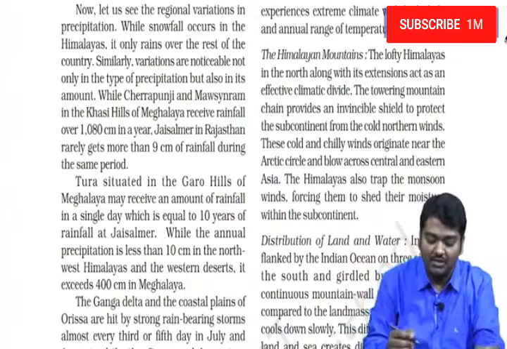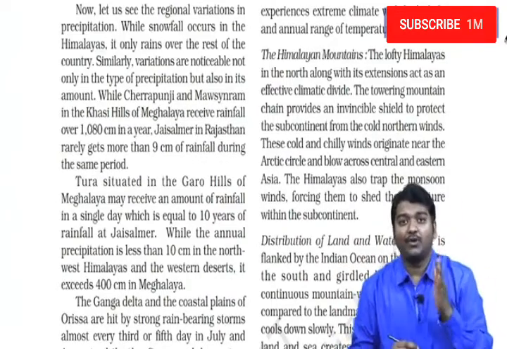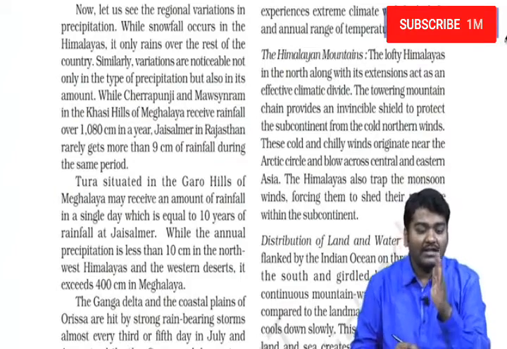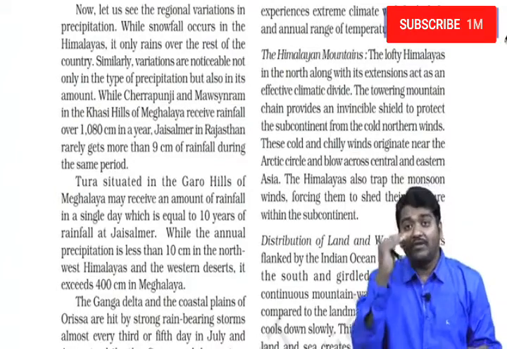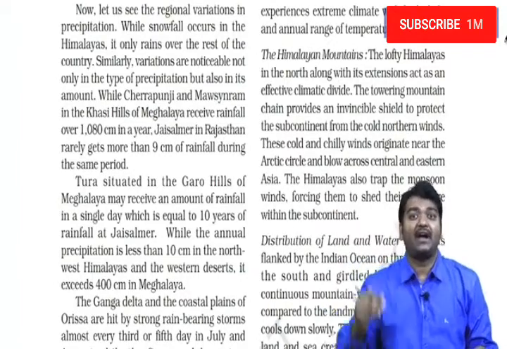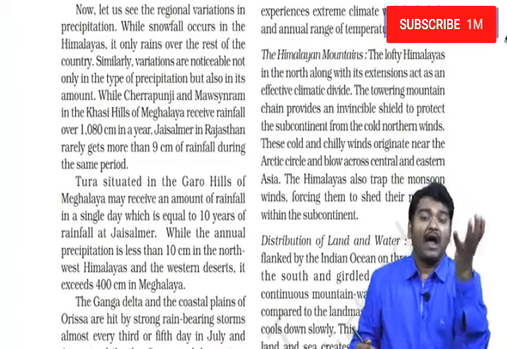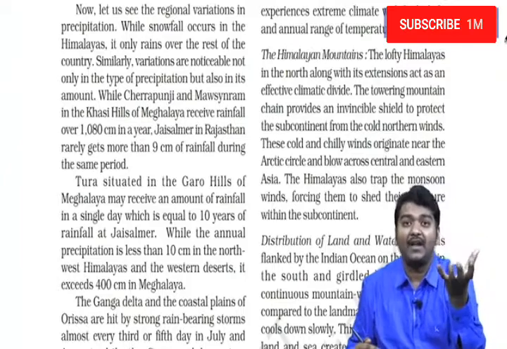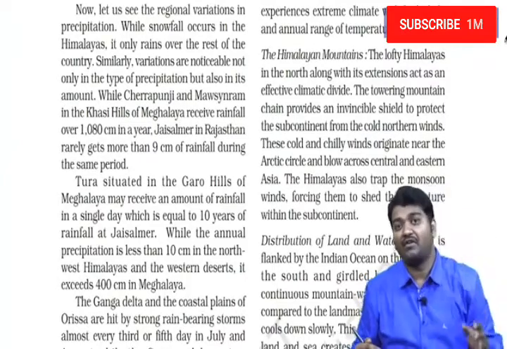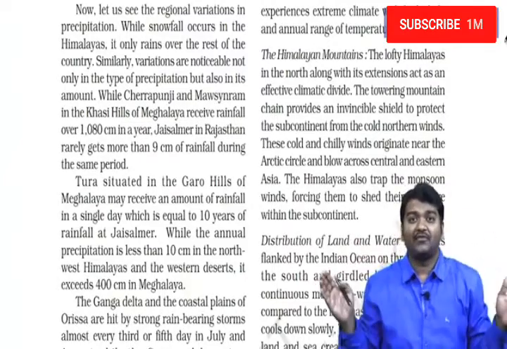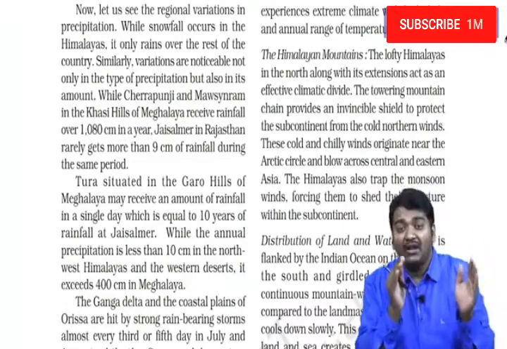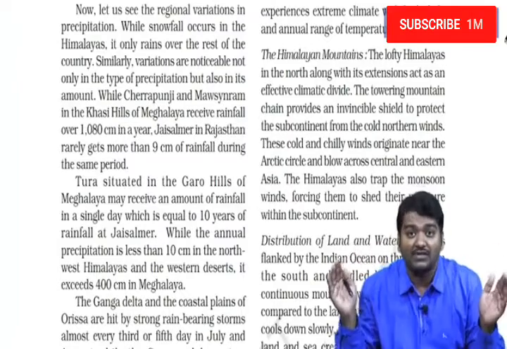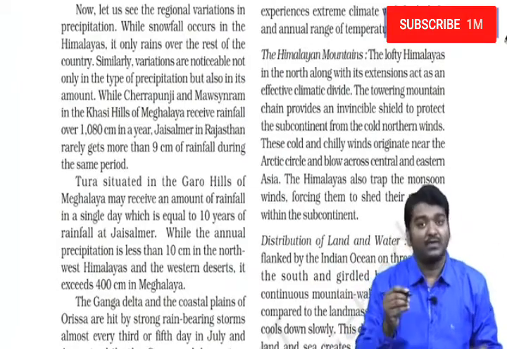Next you need to observe about rainfall. Whenever I am talking about rainfall, you are all aware that the western side of the Western Ghats receives different rainfall, and northeast India receives different rainfall, and the northwestern part, Punjab, Haryana, Rajasthan, receives different rainfall. So why is this difference? Because the rain bearing winds carry rainfall differently in different parts of the country. So that becomes important for you.